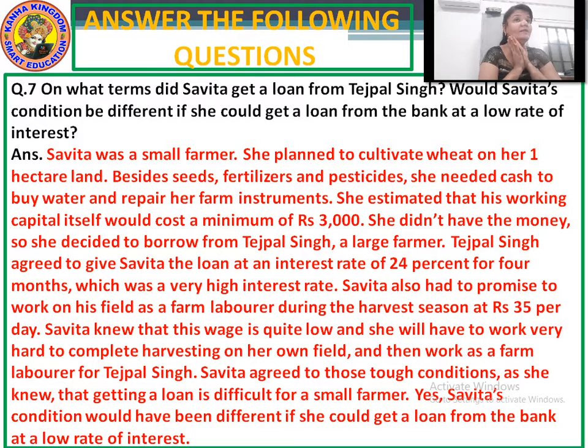Now again the question is asking further: if Savita would have taken the loan from the bank at the low rate of interest, would her condition be different? We will see the answer for this.